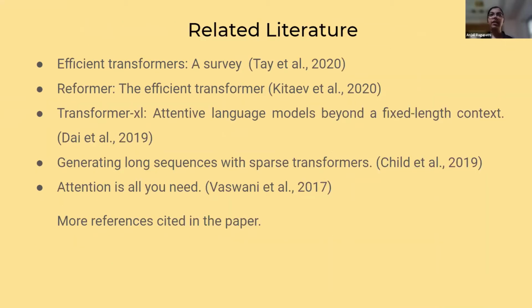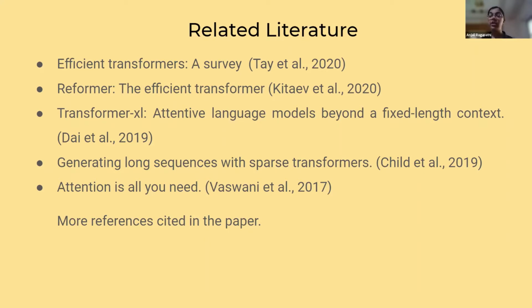And we explored various other models that were currently being used. The reformer, for example, is one that tried to minimize the space complexity by using locality-sensitive hashing and reversible neural networks. But the problem with reformers was that it couldn't maintain the long-range contextual dependencies over sentences that were longer than a few words. And conversely, the transformer XL was able to preserve these context dependencies over long sequences by using